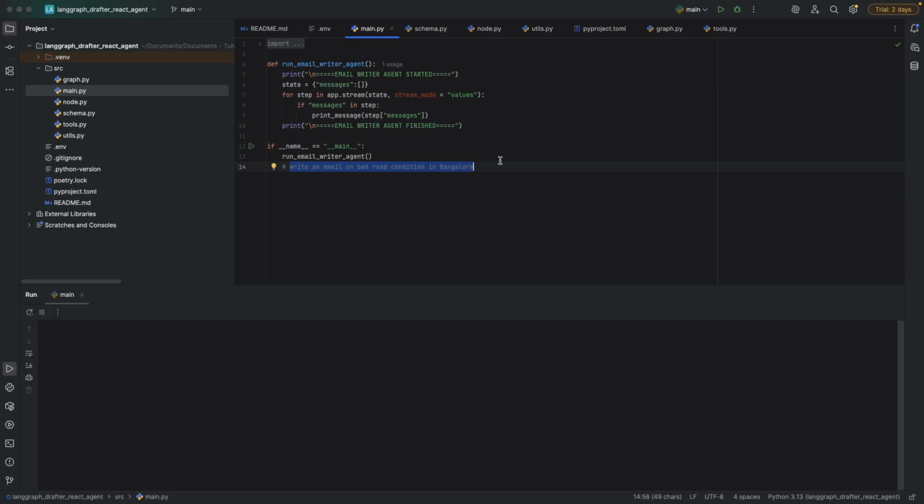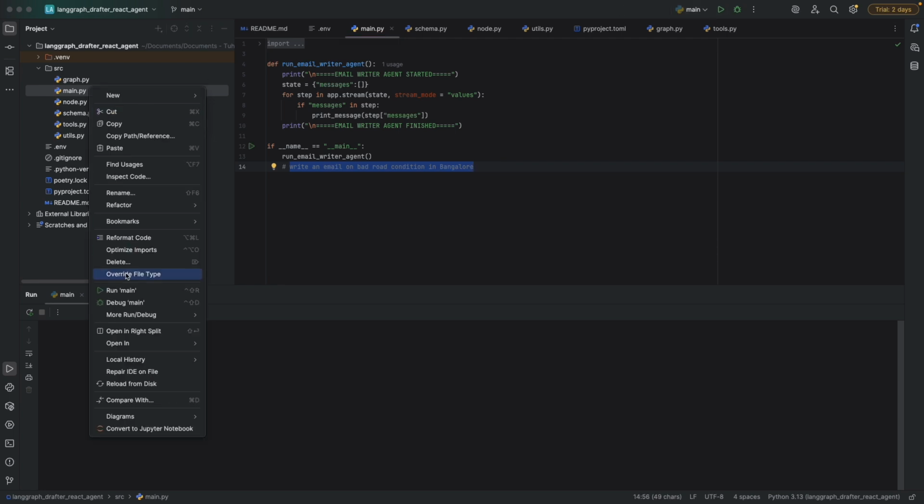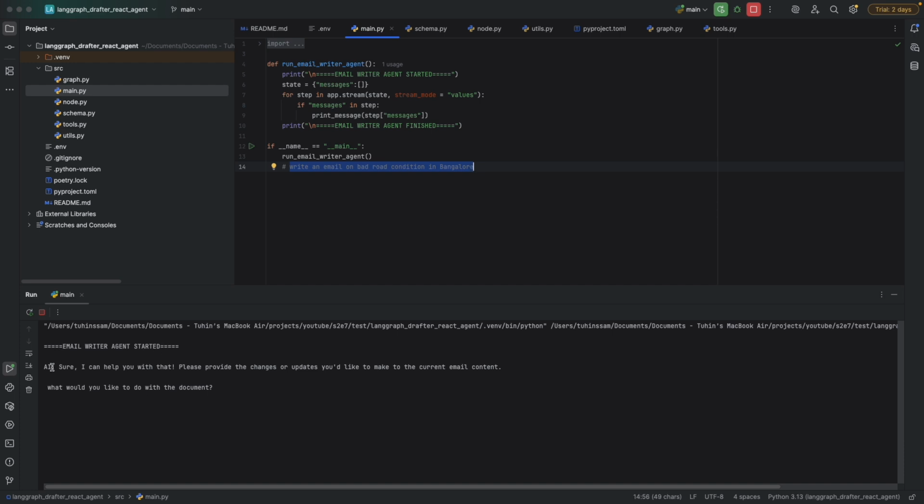So this is an email writer agent. Now we'll run that particular agent and see how it works. So first run it from here. So the email writer agent started. The AI is asking what would you like to do with the document. Now I'll say write an email on bad road condition in Bangalore.